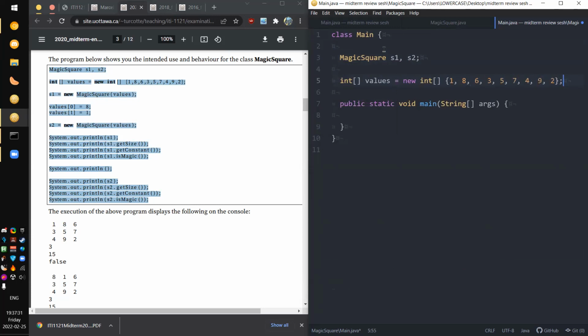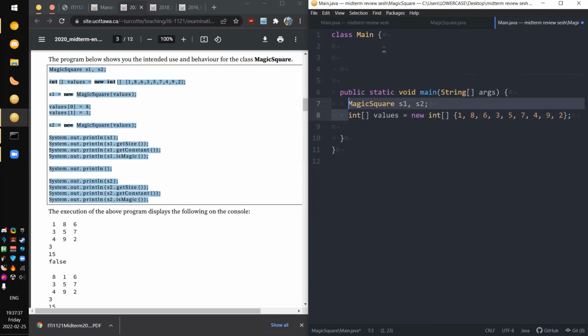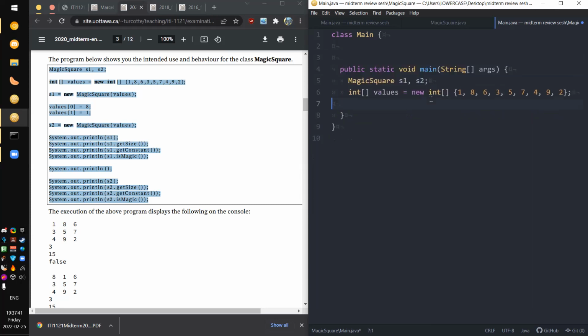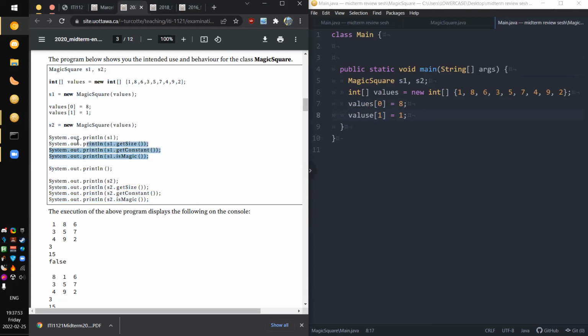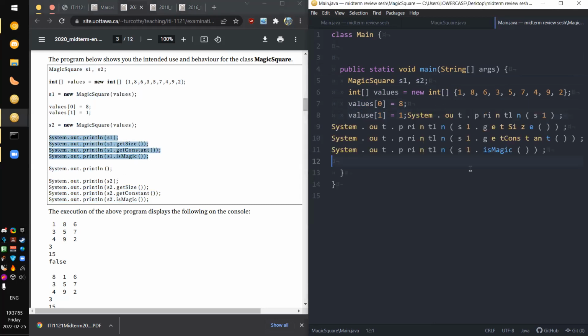Things like these make me wonder if it's worth learning Colmat. Oh, all of this goes within the main function. Okay, that makes more sense. S2 is equal to new, and then, you know what? We'll just test out all these things from S1 first.